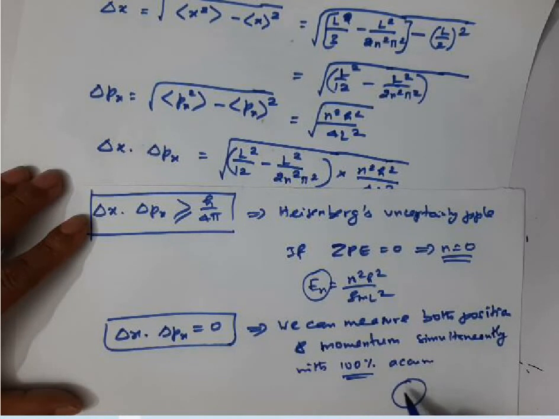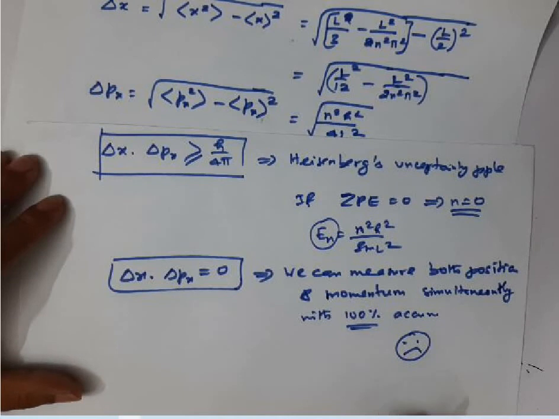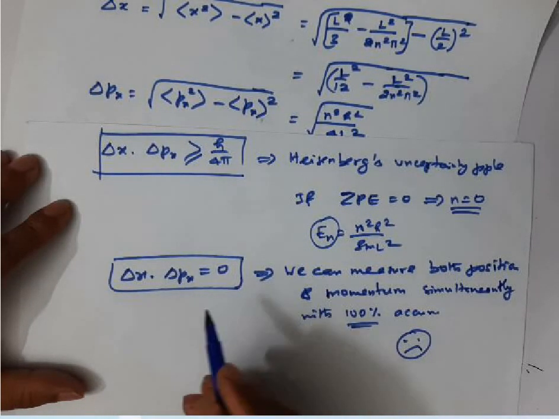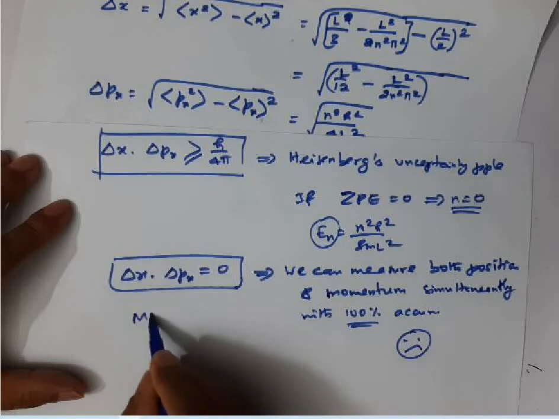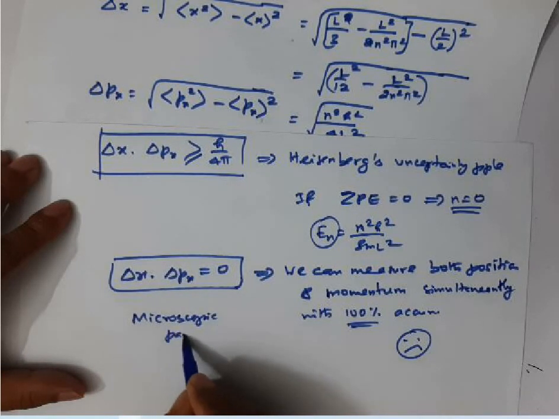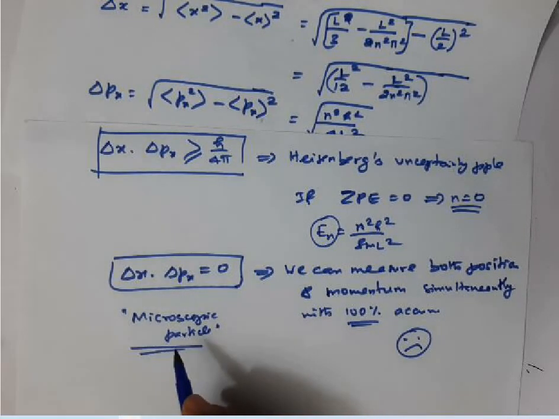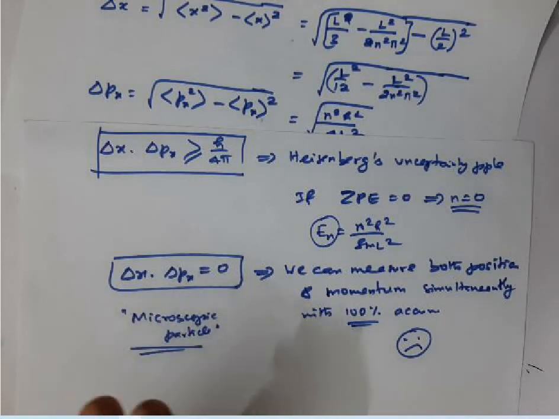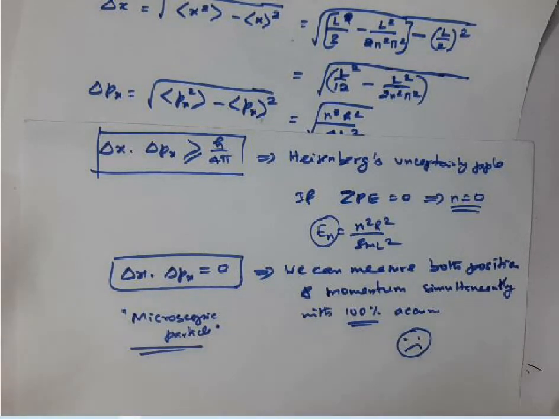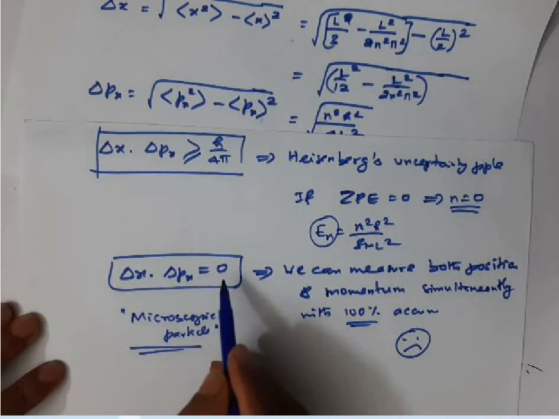But this is not possible, because the particle that we are handling is a microscopic particle. For a microscopic particle, it is impossible to measure position and momentum simultaneously with 100% accuracy. Therefore, delta x and delta px can never be 0.